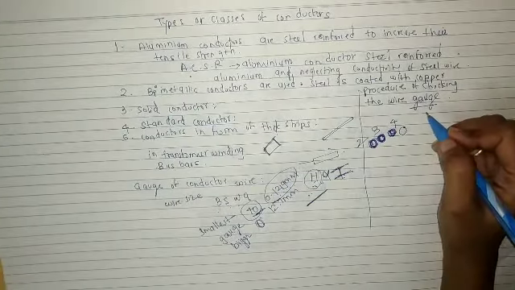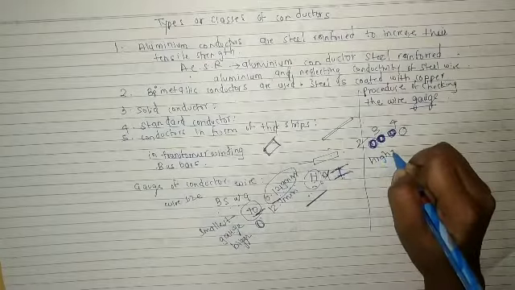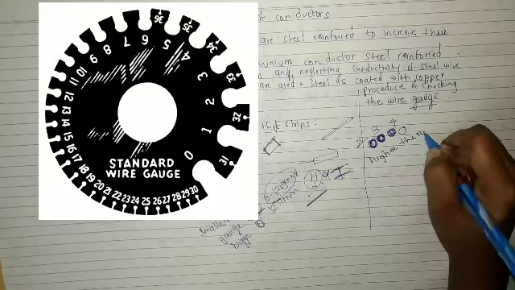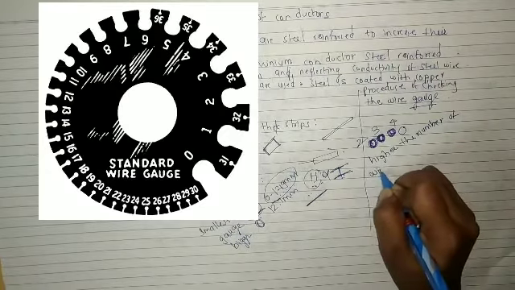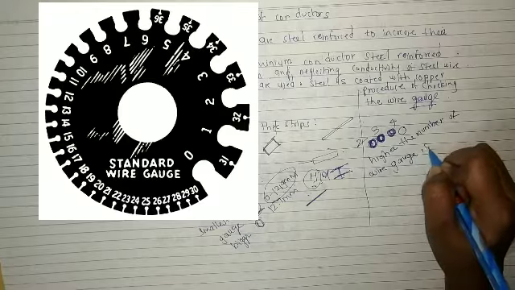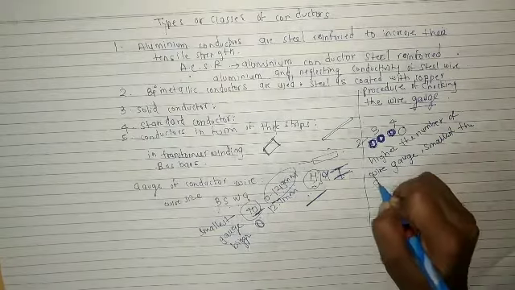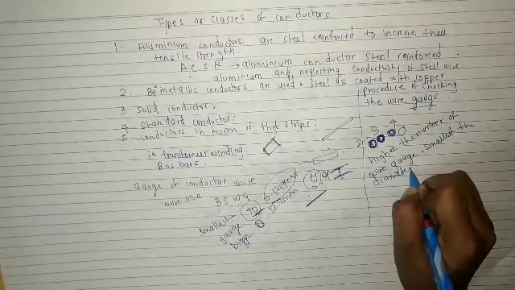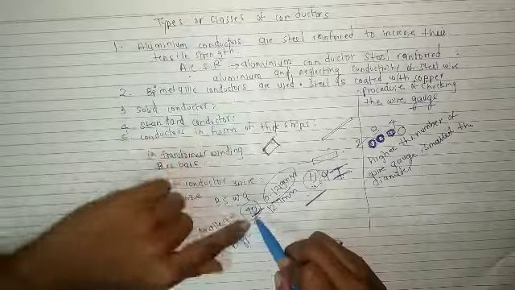It should be noted that the higher the number of wire gauge, the smaller the diameter. You can see here they have given one example: 40 number gauge.